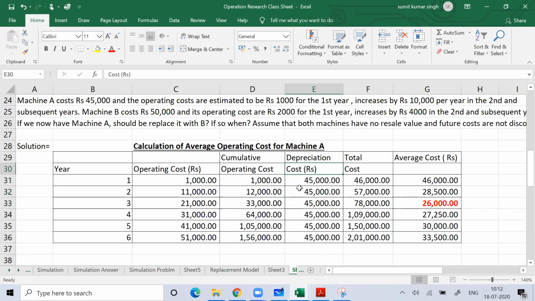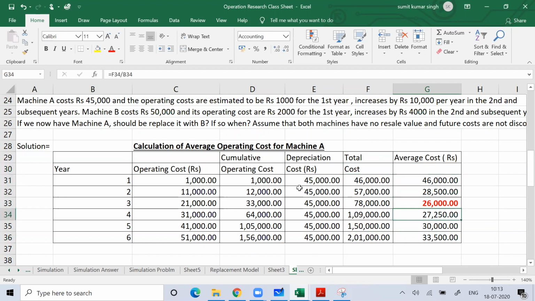So then I'll find the total cost of the machine. Total cost of the machine is nothing but your cumulative operating cost plus depreciation. So 45,000 plus 1,000, then 45,000 plus 12,000, then 45,000 plus 33,000, then 45,000 plus 64,000. I hope you understand. So I found the total cost. Once I find the total cost, then I'll find the average cost. Average cost is nothing but your total cost divided by year. So I did that calculation, and then I saw where the average cost is minimum.